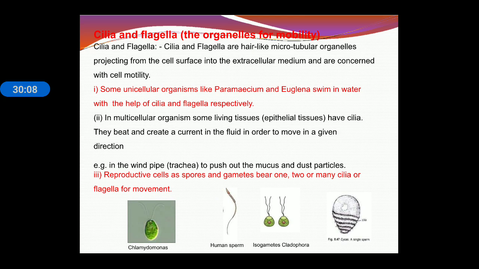Now cilia and flagella. These are the organelles that are related to motility. Cilia and flagella are thread-like, hair-like structures which help in movement, and they attach to the cell surface. Some unicellular organisms like Paramecium and Euglena swim in water with the help of cilia and flagella. In multicellular organisms, some living tissues have cilia and they beat and create a current in the fluid in order to move it in a given direction. Reproductive cells such as spores and gametes bear one, two or many cilia or flagella for movement.